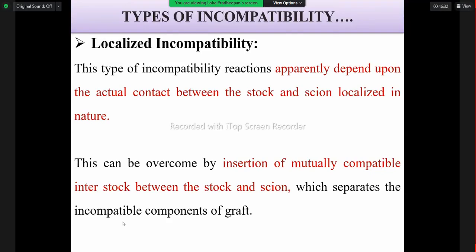So the three types of incompatibility possible: localized incompatibility, translocated incompatibility, and virus-induced incompatibility. So under that, localized incompatibility, if you look into